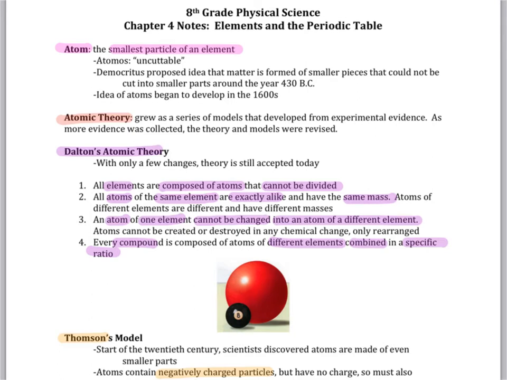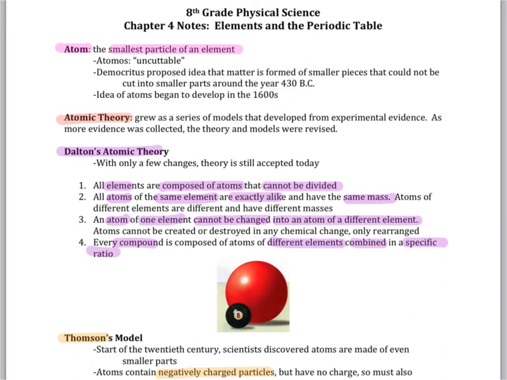With Chapter 4, we continue examining elements and the periodic table. Atoms are the smallest particles of an element. The word atomos means uncuttable. And the idea that matter is formed of smaller pieces that could not be cut into smaller parts came about in the year 430 BC. The idea of atoms as we understand them today began to develop around the 1600s.